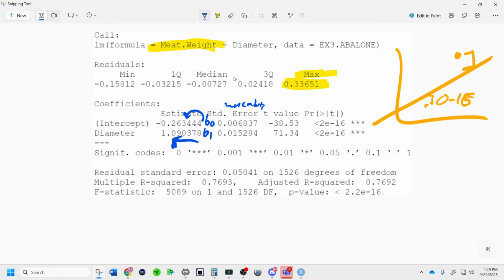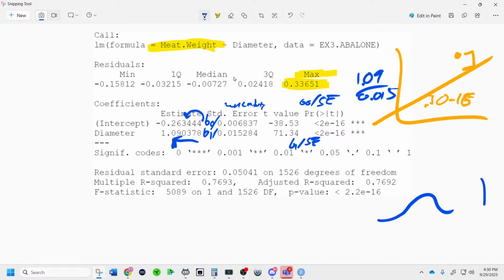And then we use that to take B0 divided by its standard error. It's the one right next to it. So you literally divide those numbers. And you also do B1 divided by its standard error to get the t-statistic. So you divide 1.09 divided by 0.015. And you can see that leads to 71. And then you plot those on a t-curve. And the further away it is from 0, the smaller the p-value. And if you look, these are extremely large t-statistics. And we get the p-values.